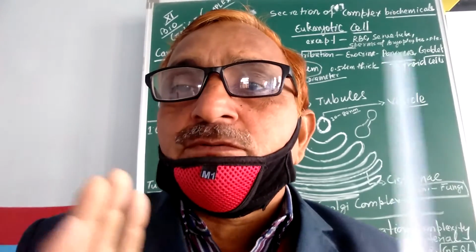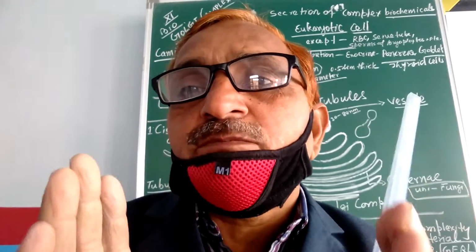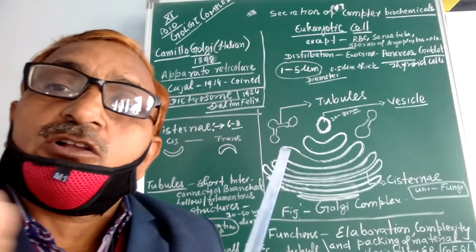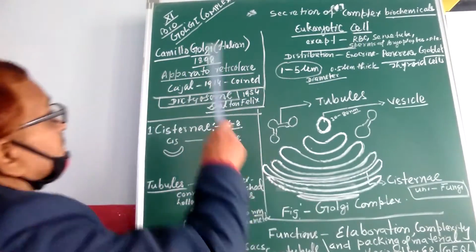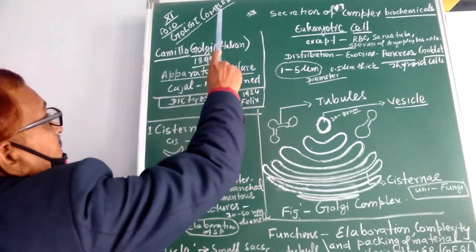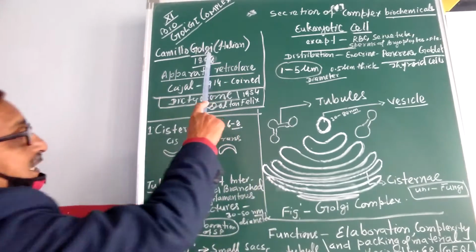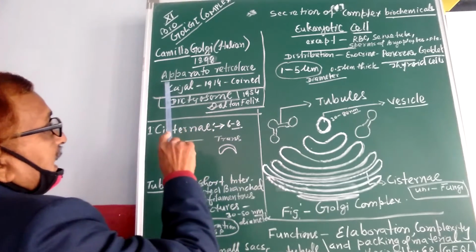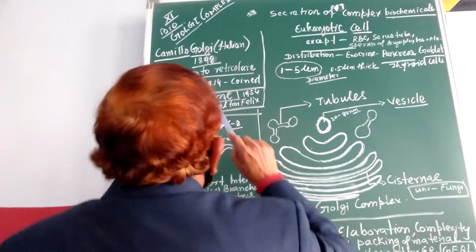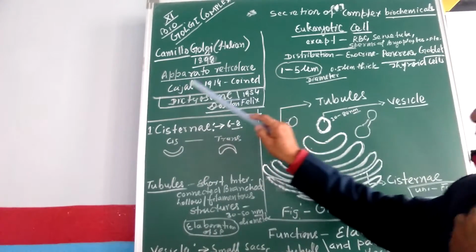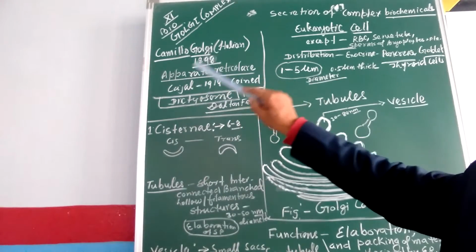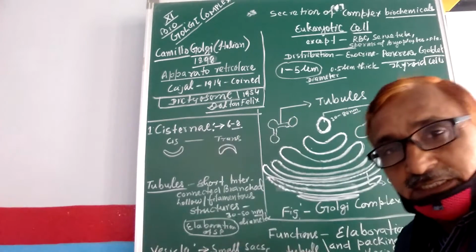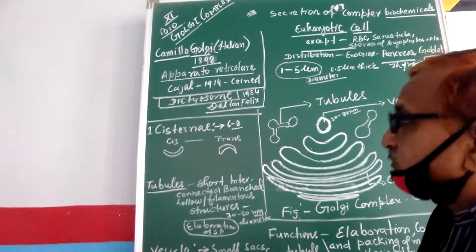Hello everyone, we are discussing here one of the important cell organelles, that is Golgi complex or Golgi apparatus. It was discovered by Camillo Golgi, Italian scientist, in 1899, and he generally observed and coined the term as apparato reticulare. Okay, in Italian language he explained about it.